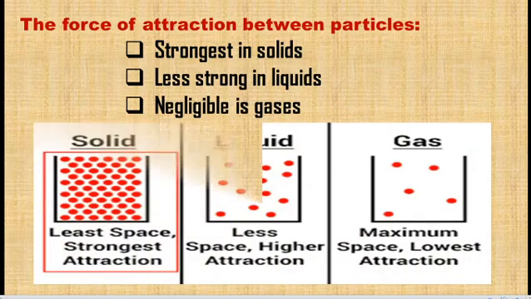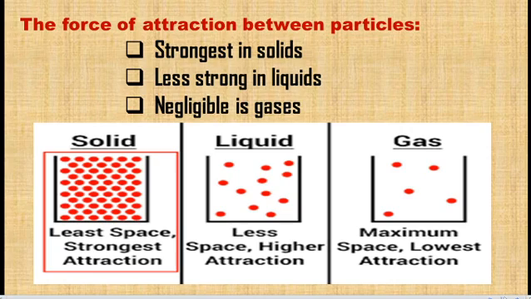First point, the force of attraction between particles. You can take a solid. In a solid, the force of attraction is strong because the particles present in the solid have the least space between them. So there will be a strong force of attraction. They are arranged in a regular manner with very limited space.